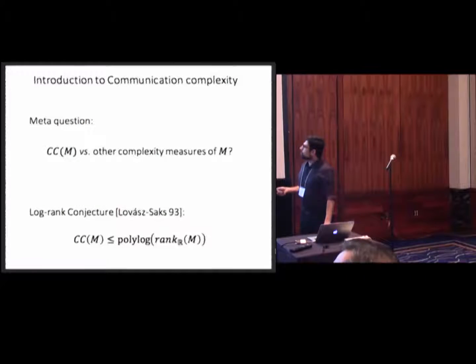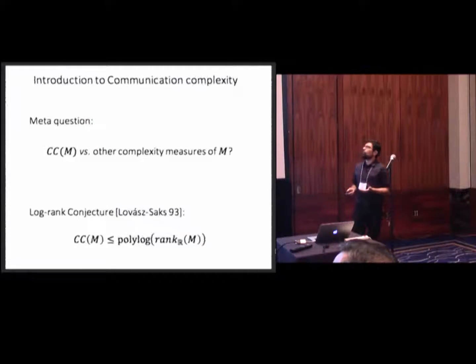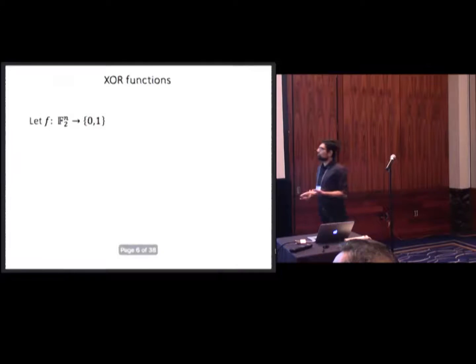Well, this conjecture has been studied for a long time, and people have been trying to prove it. So people are looking at interesting classes of functions to solve the conjecture, at least for those classes. And one of the most important classes is called XOR functions, or XOR matrices. So let me just define what an XOR function is. Suppose you're given a function from F2 to the n to {0,1}. By F2 to the n, I mean the n-dimensional vector space over the finite field with two elements. So you can just naturally identify it with {0,1}^n.